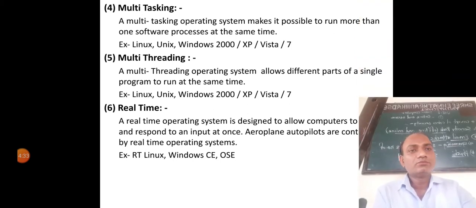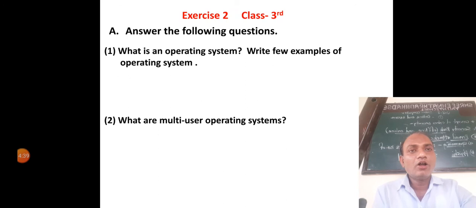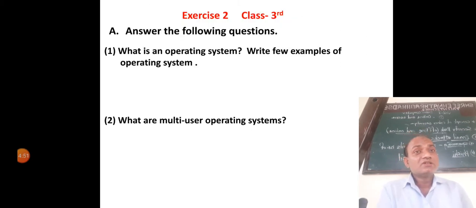Now, these are all the topics we have learned. There are 6 types of operating system. Now we are going to solve the exercise of this chapter, Chapter 2. The first question: answer the following question.